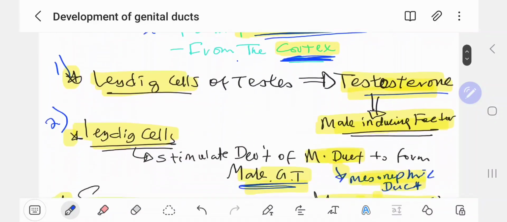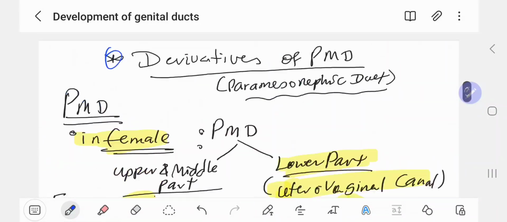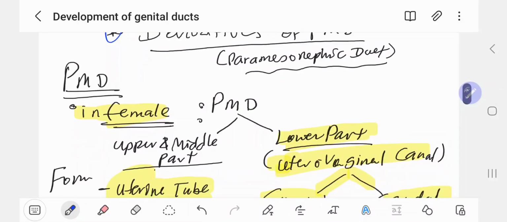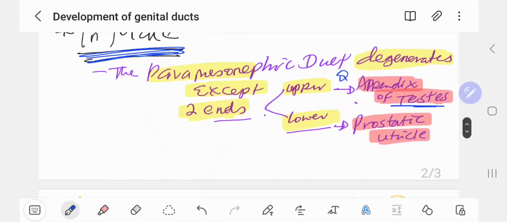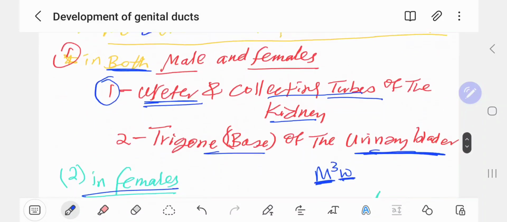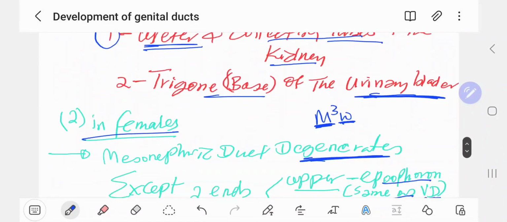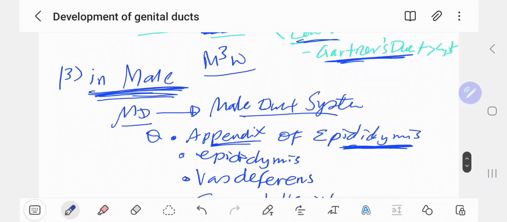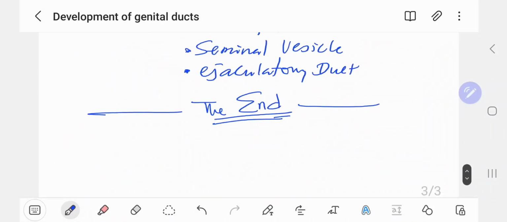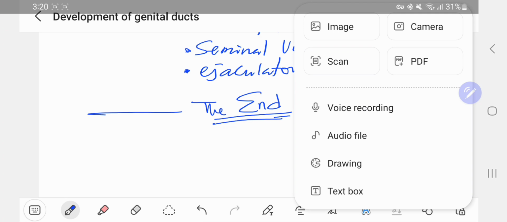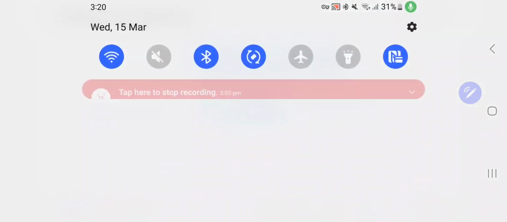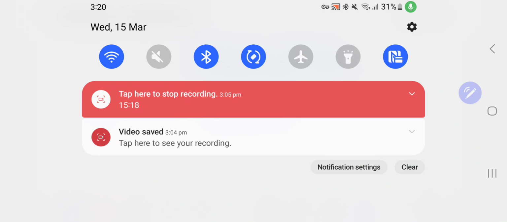You should know the two cells, Leydig cells and Sertoli cells. You should also know the difference of paramesonephric ducts in male and in female, and the derivatives of the paramesonephric duct. This concludes our discussion of those. The last one will be the development of the external genital tracts for both male and female. So we'll see that one.